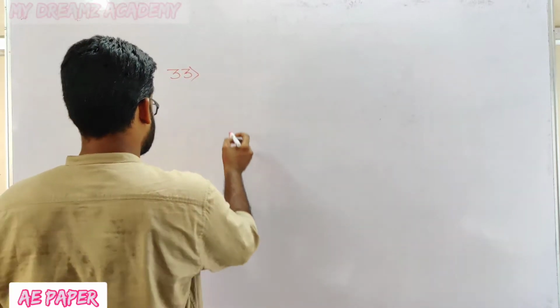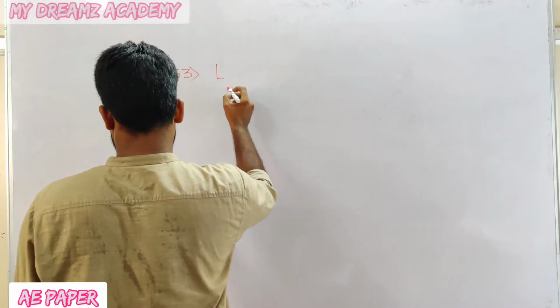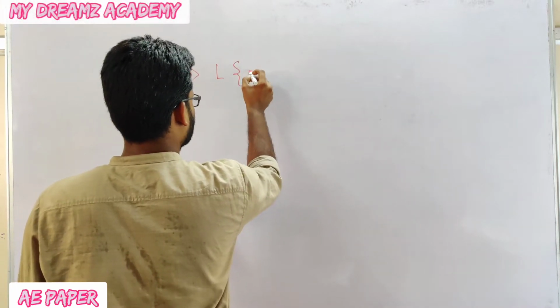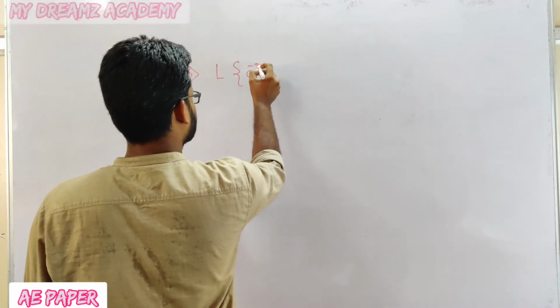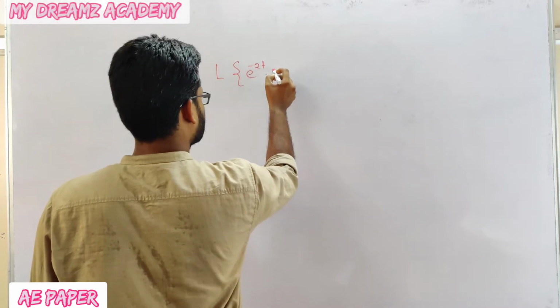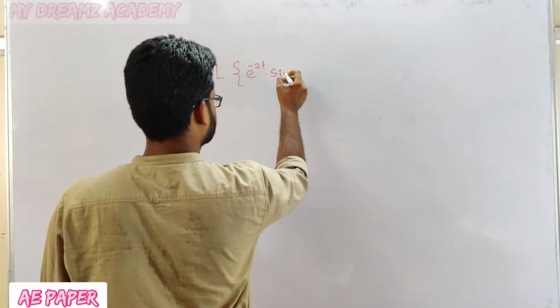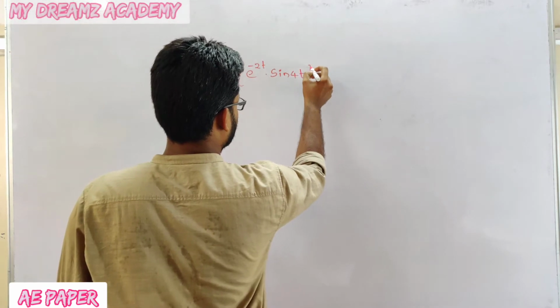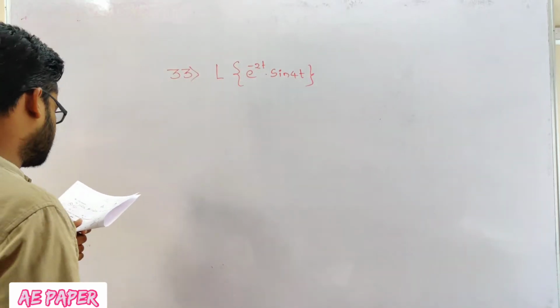That is the Laplace transform of e to the power of minus 2t sin 4t. I am going to give options here.